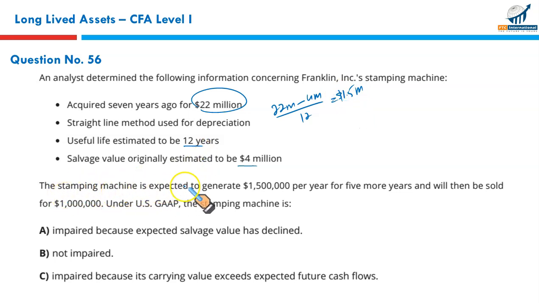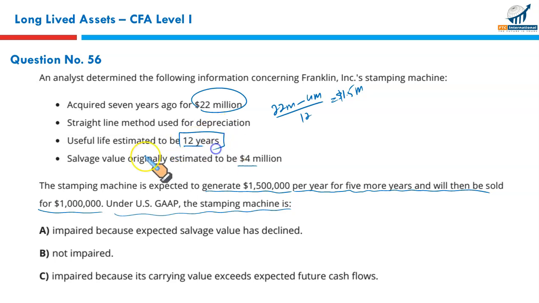The stamping machine is expected to generate $1.5 million per year for 5 more years and will then be sold for $1 million. Under US GAAP, the stamping machine should be impaired or not impaired. First of all, estimated life was 12 years and now just 5 more years remaining. It means 7 years have gone, which means the accumulated depreciation is 1.5 times 7, 10.5 million. This is the depreciation charge so far over the last 7 years.